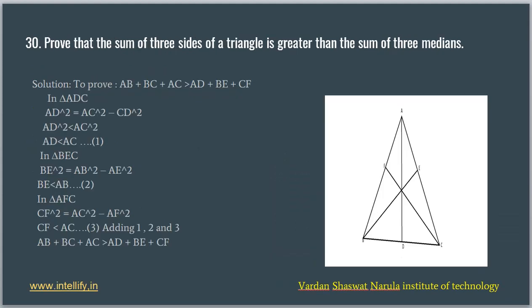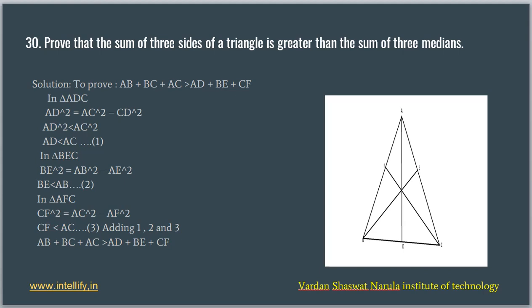Now the next question: we need to prove that the sum of the three sides of a triangle is greater than the sum of the three medians. AB, BC and AC represent the sides, and AD, BE and CF represent the medians. So we need to prove that the sum of the three sides of the triangle is greater than the sum of the three medians.